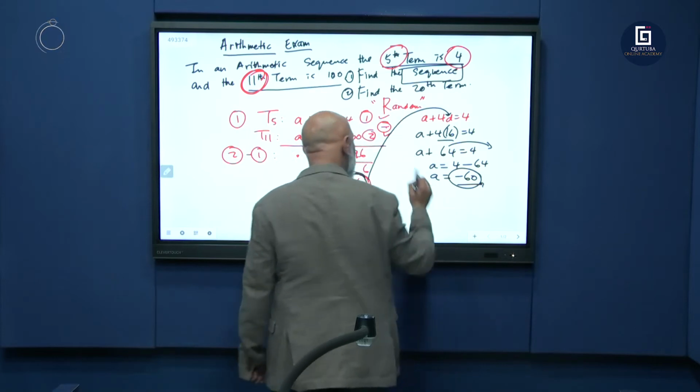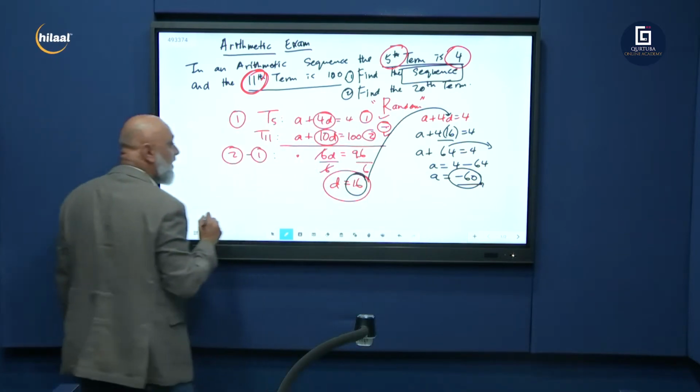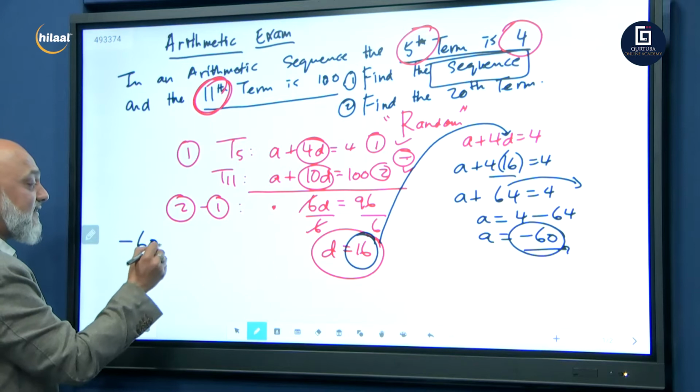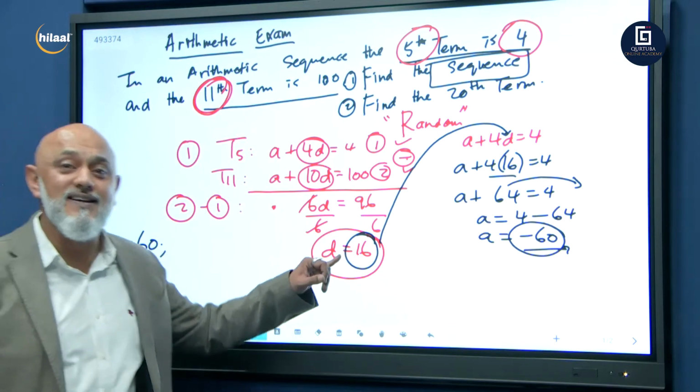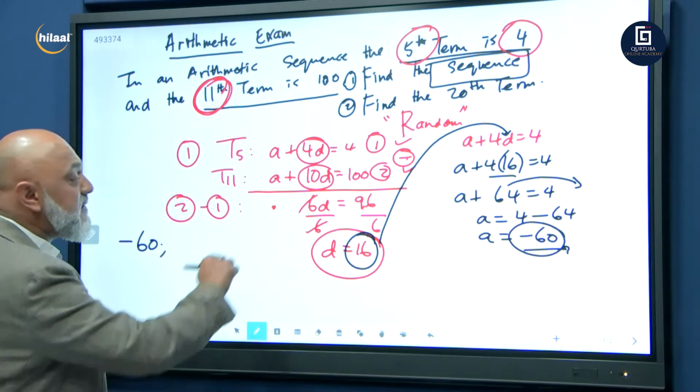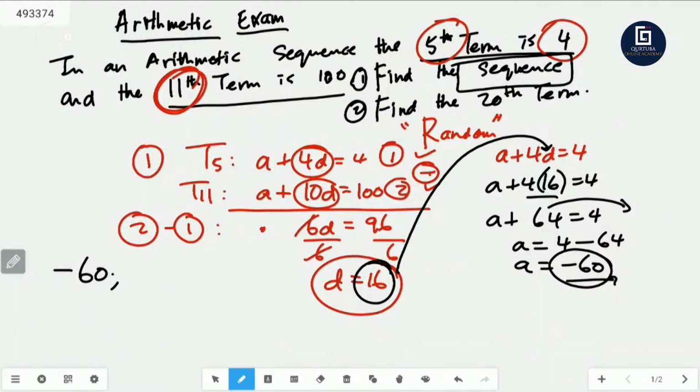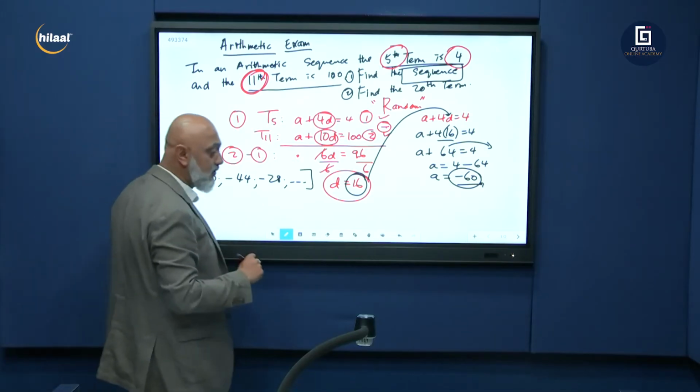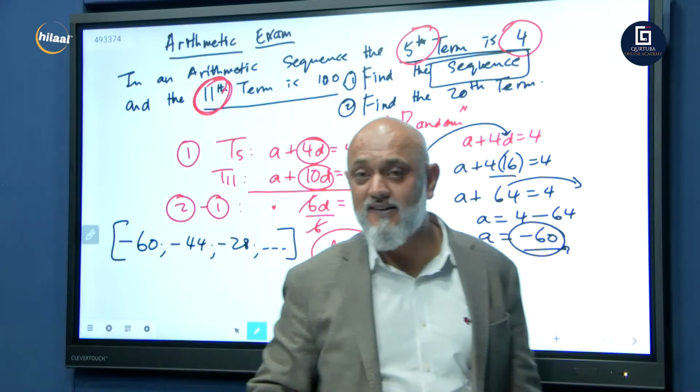Find the sequence. So what's your A, guys? Your first term is minus 60. Your common difference is 16. So minus 60 plus 16 to give you your second term is minus 44. Plus 16 is minus 28. And there we go. There's your sequence, guys.